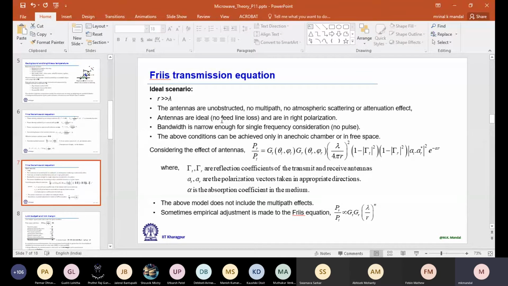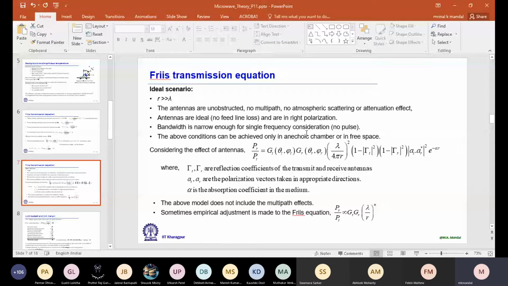Well, then next one, we considered only one lambda value. So this approximation is valid only for the narrowband situation. If we have a wideband scenario, then lambda is changing over the bandwidth. So that means this is true for only CW communication, not the pulse case. Then the form will be different.